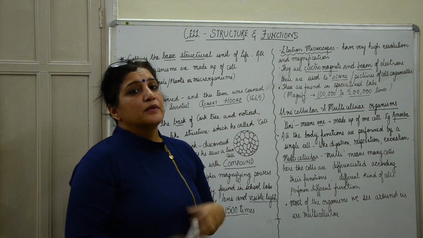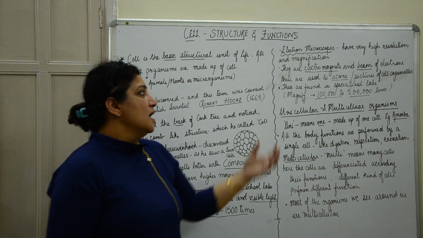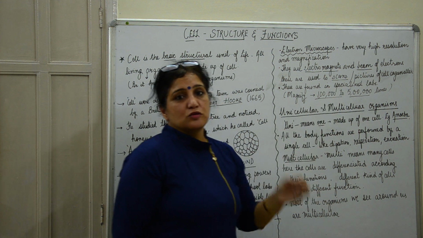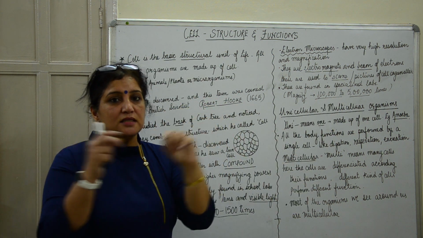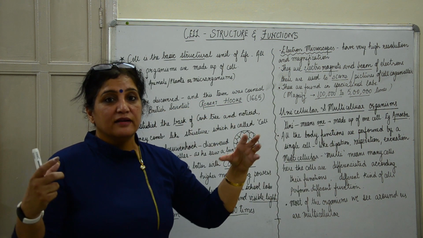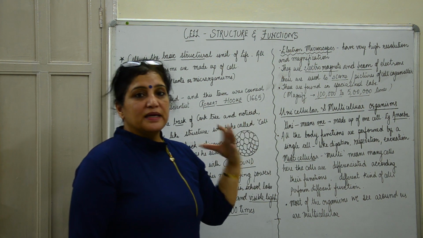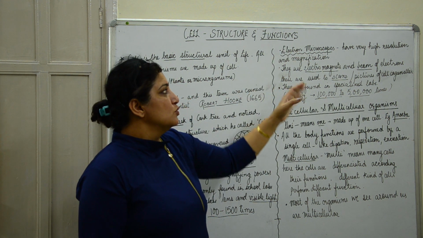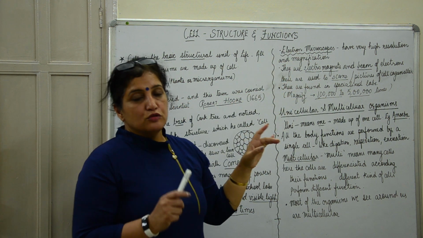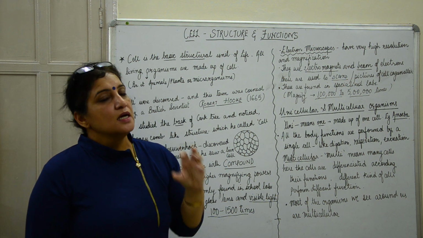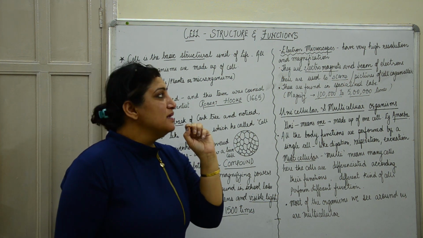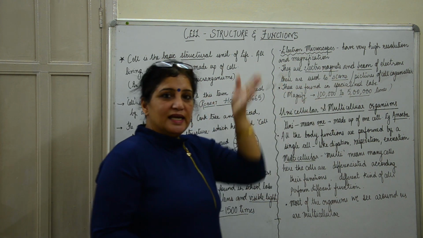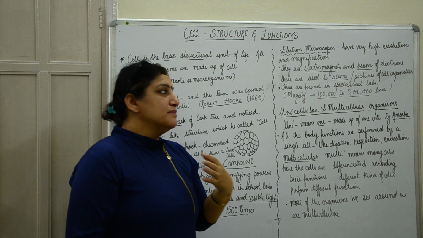These are found in very specialized labs, because they are very big in size, and they can magnify from 1 lakh to 5 lakh times. If a thing is this tiny, you imagine if it is magnified 5 lakh times, how big a very tiny thing will appear. That is what electron microscopes do. They do not use the common visible light around us, but they throw a beam of electrons on an electromagnetic plate, and you get an image out of them.